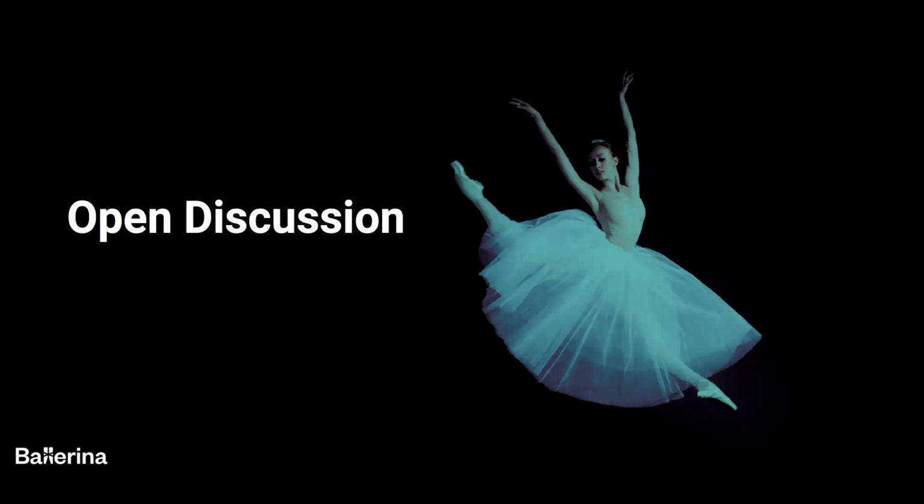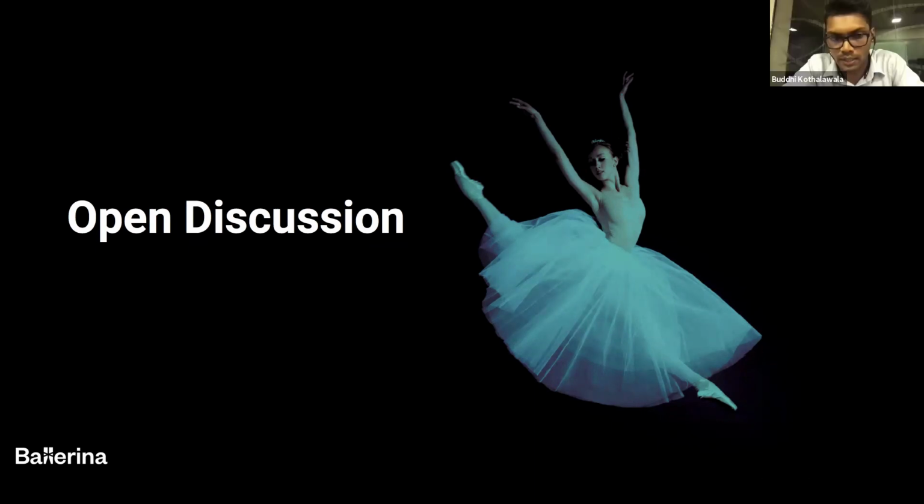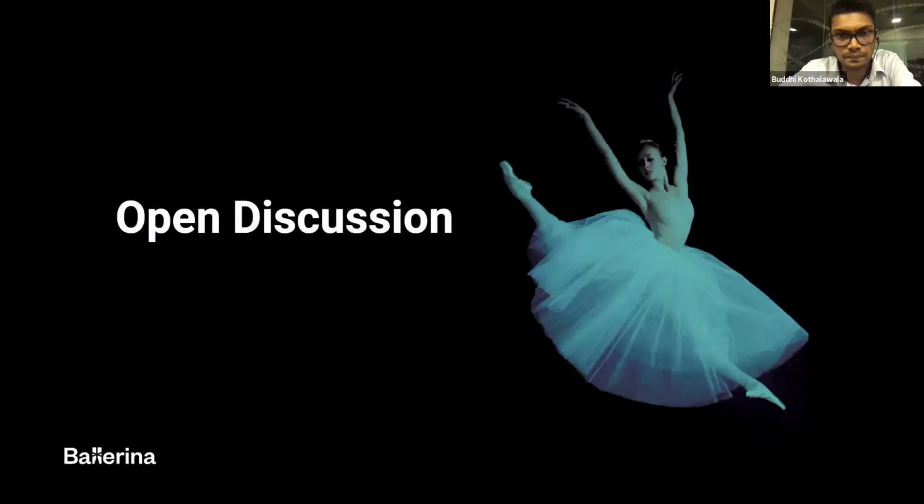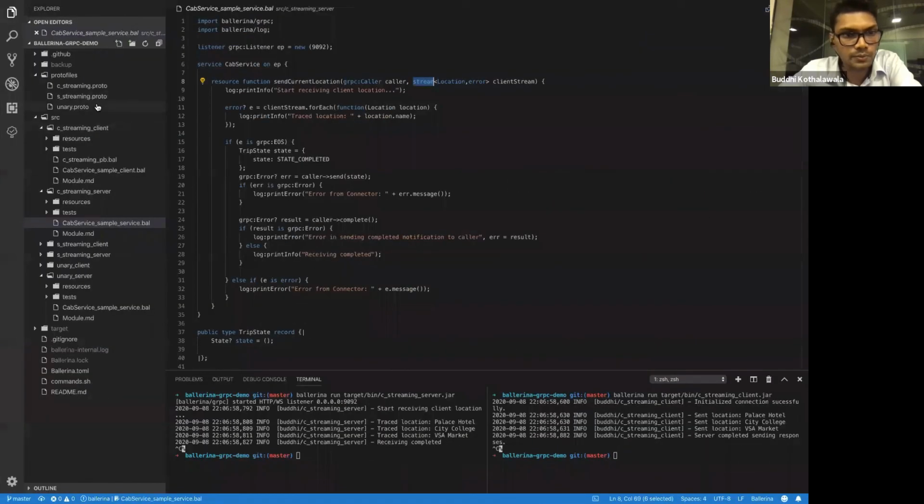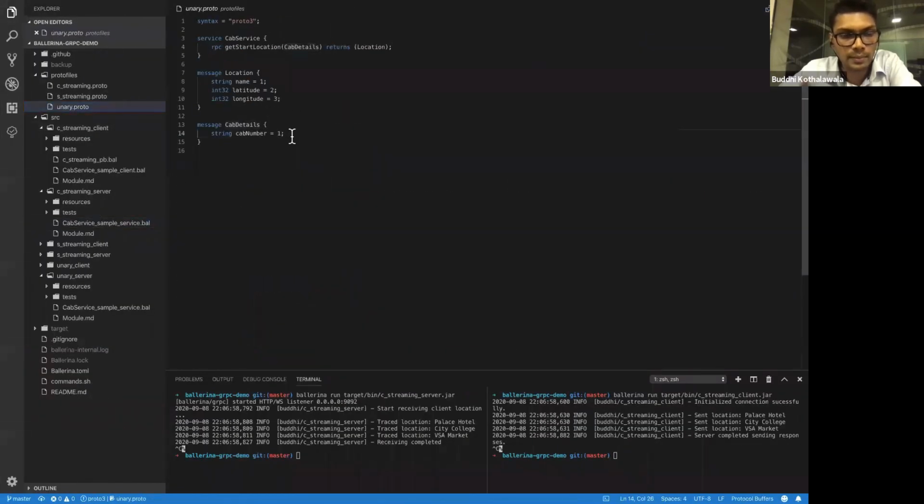So let's say if we change the proto file, and then when we try this tool again to generate the source code, do we need to change the whole code, or is there any easy method? In protocol buffers, you have this backward compatibility. For example, if I just want to add another parameter, I can add another parameter with another number.